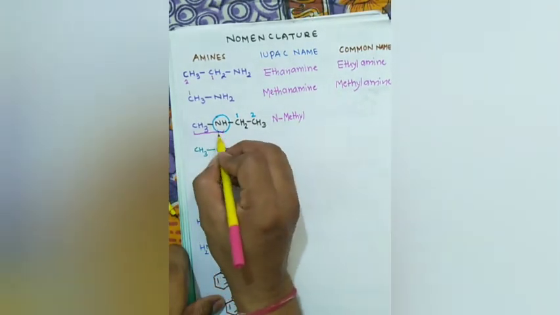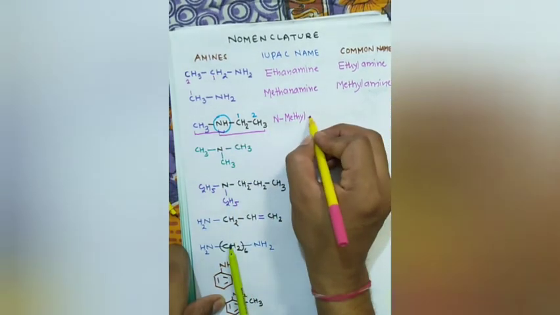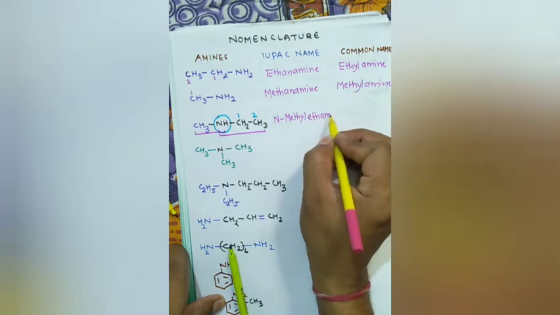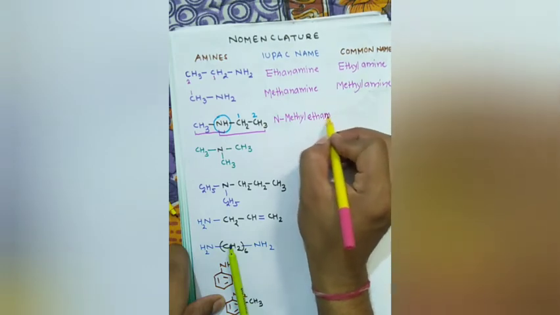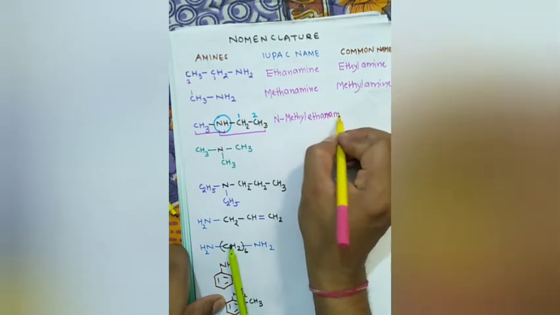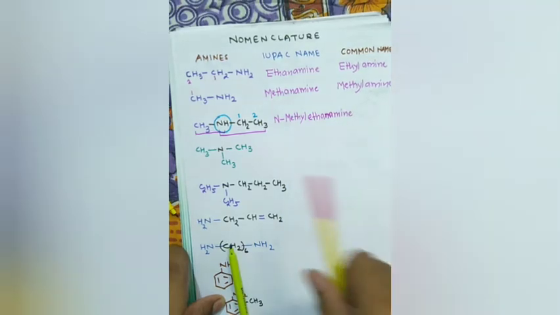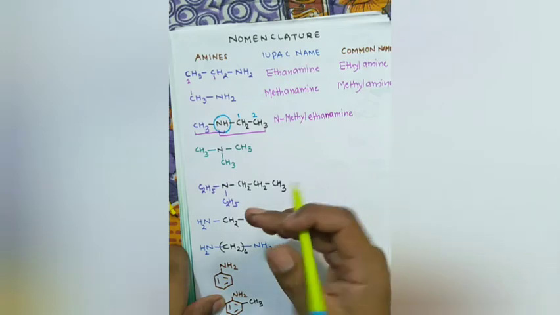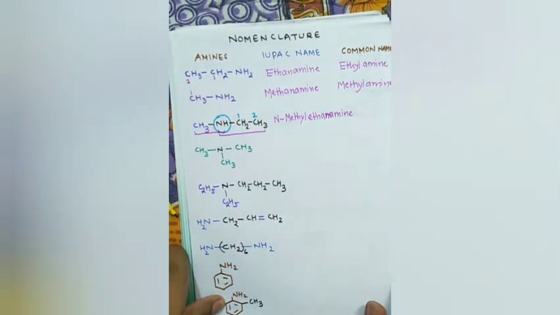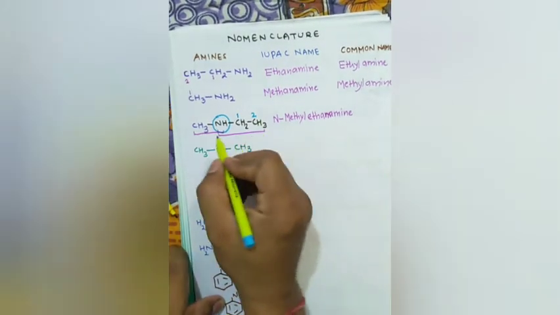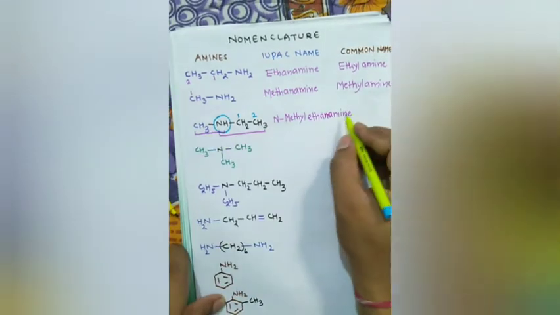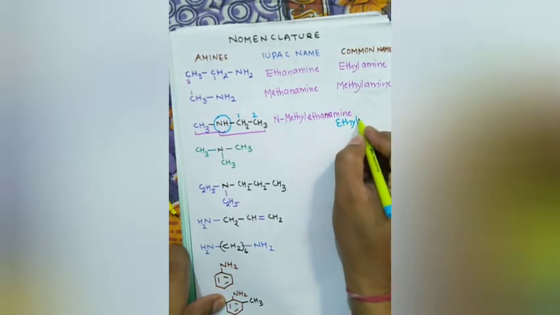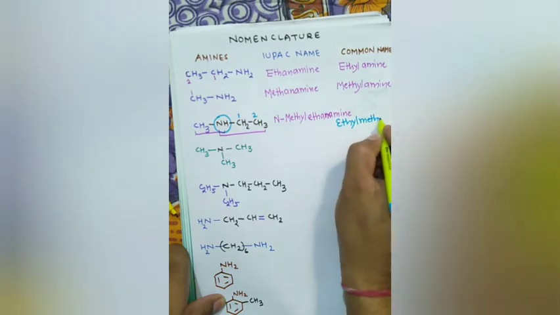N-methyl, and from here to here this is ethanamine. What is the common name? N-methyl ethylamine. Okay. We can also say ethyl methyl amine. Ethyl methyl amine is the common name.